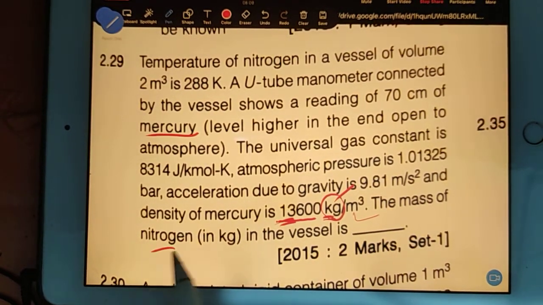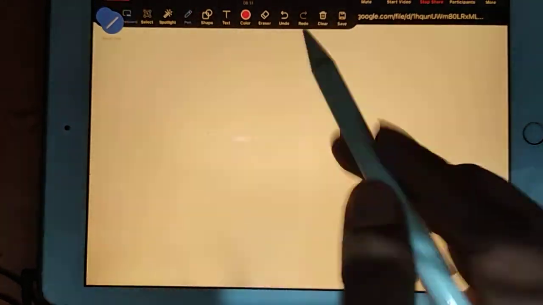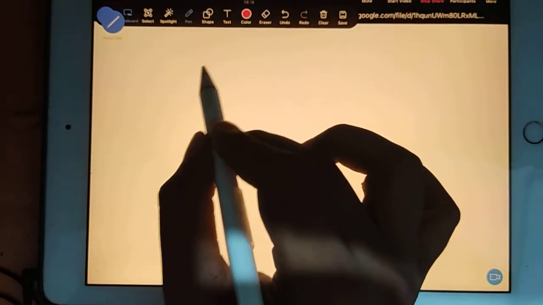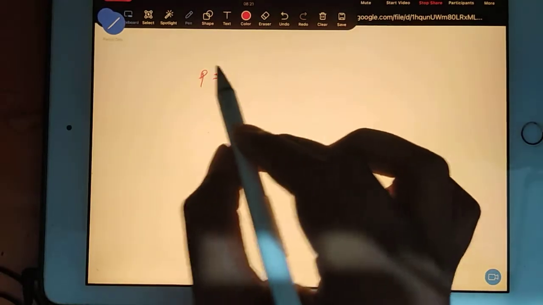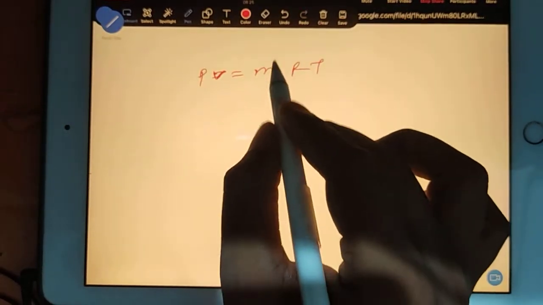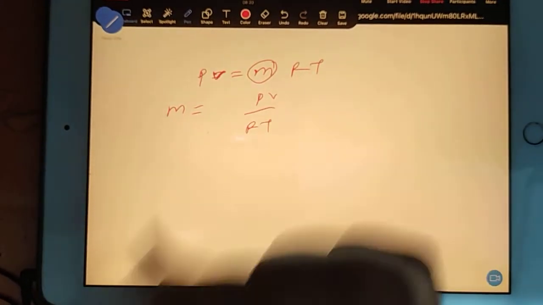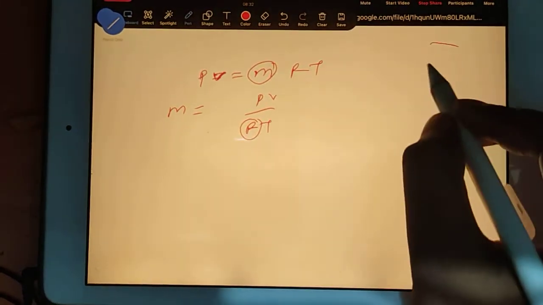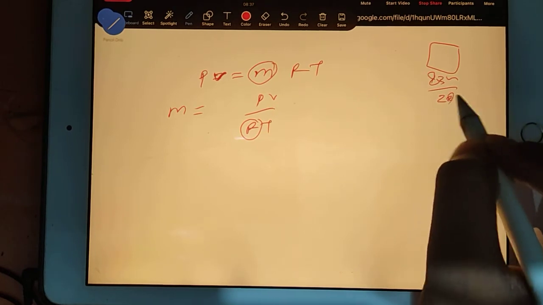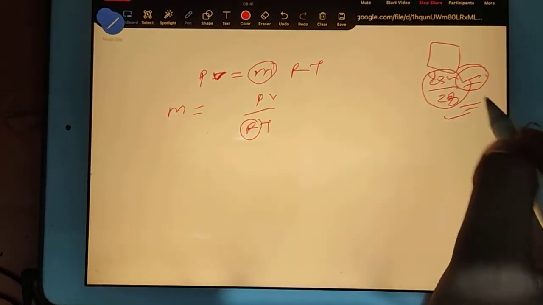Done. Mass of nitrogen they are asking. What should be your approach? If I have to solve this question in the GATE exam, I will solve like this. PV is equal to mRT. Then I have to find m, so m is equal to PV by RT. Now this R I will calculate separately: 8314 divided by nitrogen's molecular weight, around 28. I will calculate this separately in the calculator and substitute here, or I will save that in the calculator itself.